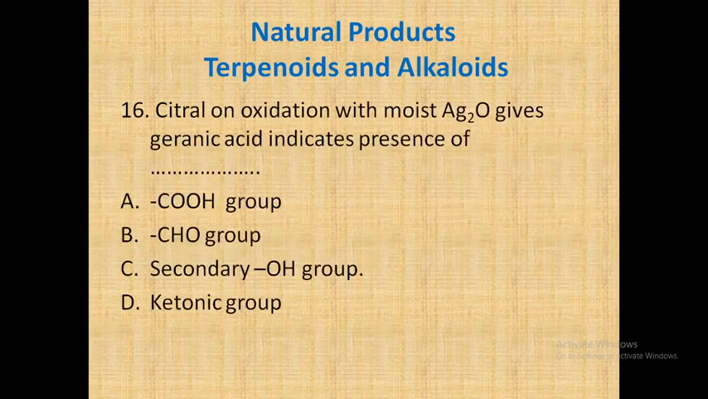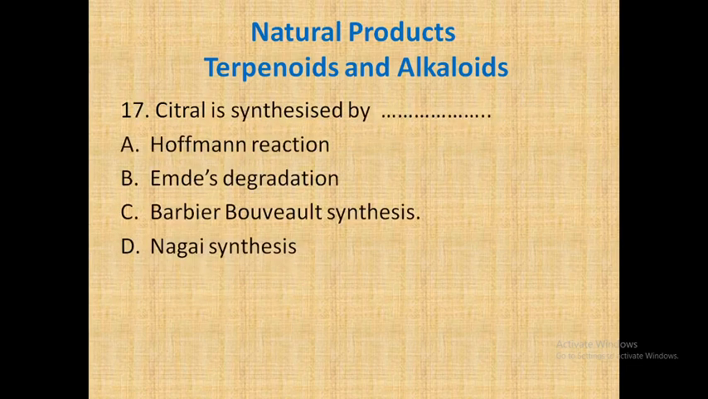Next question. Citral on oxidation with moist Ag2O gives geranic acid, indicating the presence of. Moist Ag2O is a mild oxidizing agent which oxidizes aldehyde groups to acid. So definitely citral contains an aldehyde group which can oxidize to geranic acid. So our correct answer is B, aldehyde group. Okay, let's go for the next question.